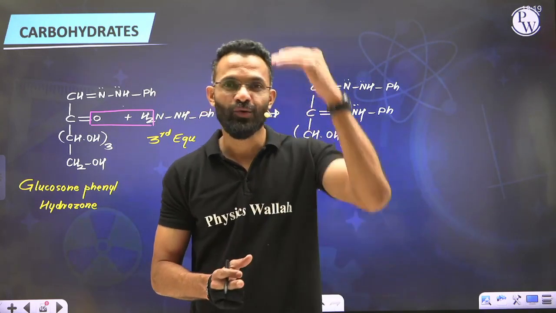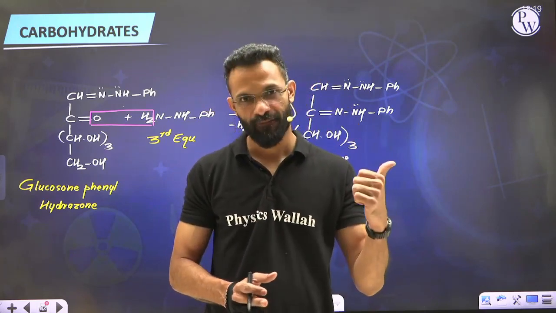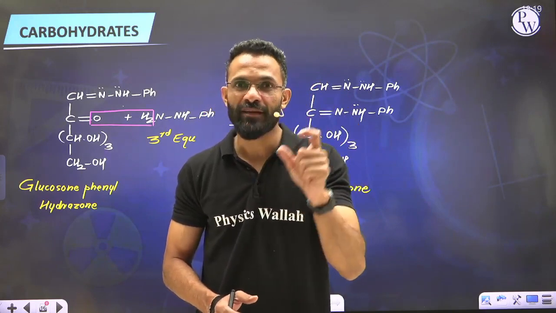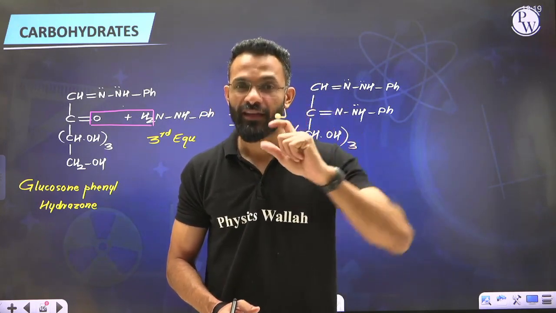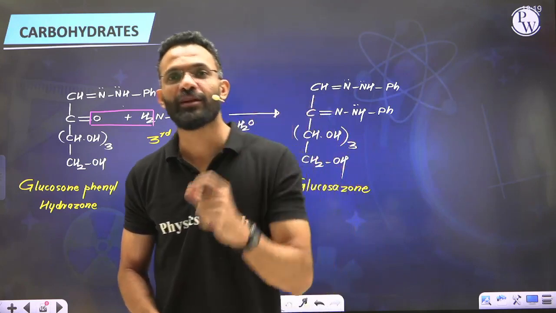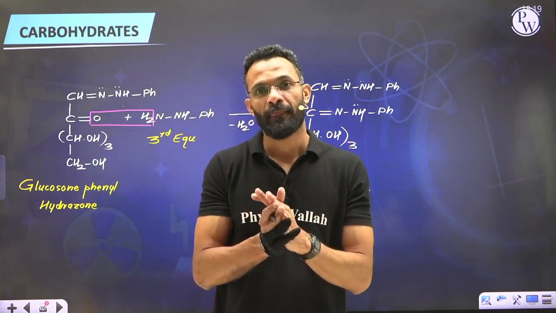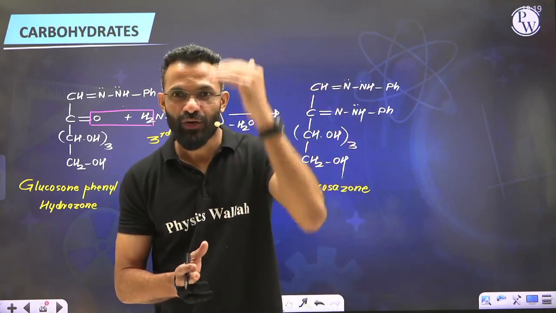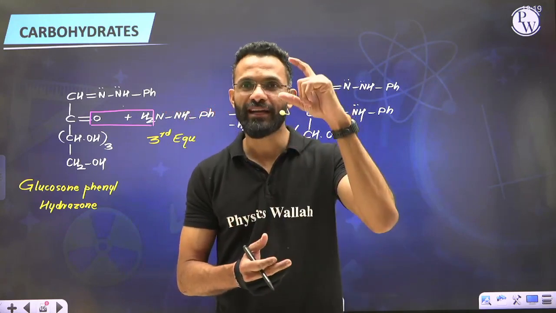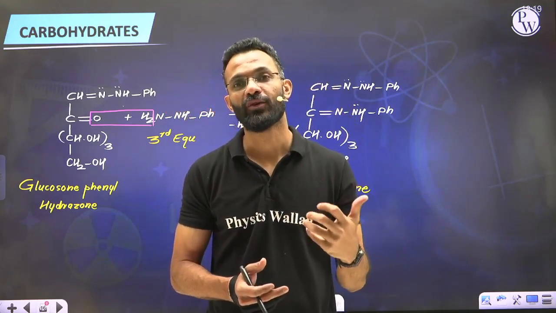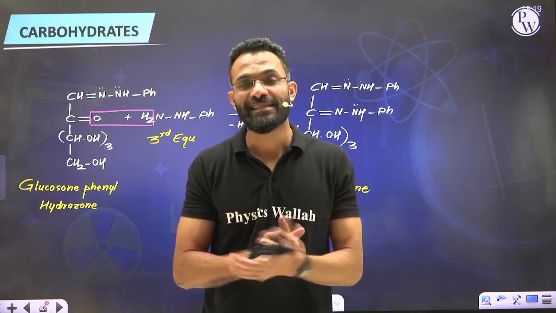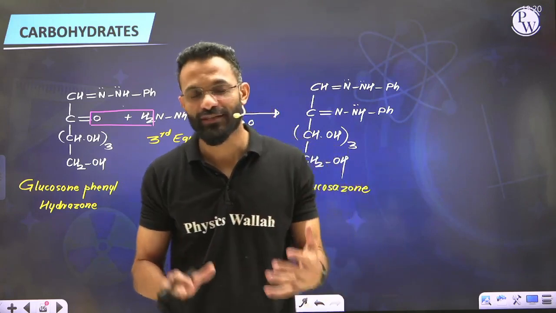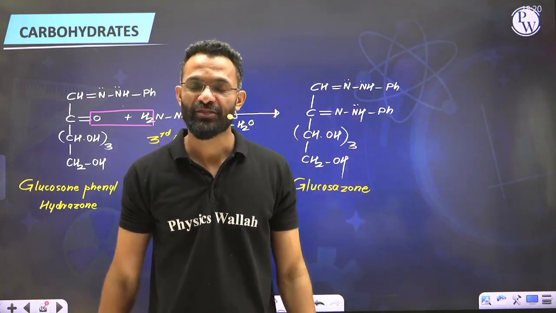We got to know that glucose contains 6 carbon from red phosphorus and HI. From acetylation, we got to know that there are 5 alcoholic groups. From hydroxylamine and HCN, we got to know that there is a carbonyl carbon. And with the Tollens reagent test, we got to know that the carbonyl carbon is aldehydic. So far, the structural information that we have is that 1 molecule of glucose will contain 6 carbon atoms, 1 aldehydic and 5 alcoholic OH groups. So guys, this kind of reaction helps us eventually to determine the structure of glucose, and that was the whole purpose of carrying out this reaction.